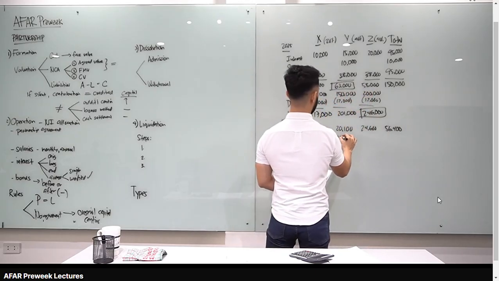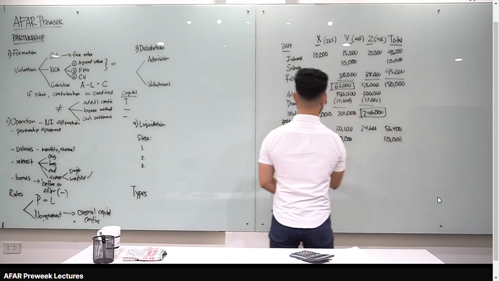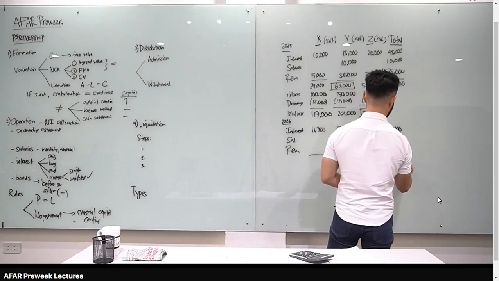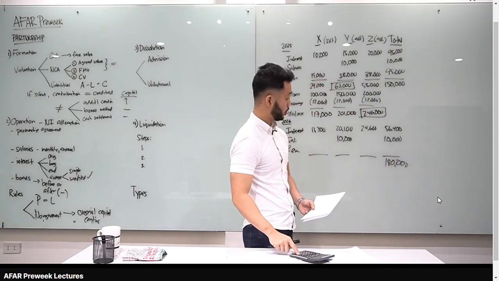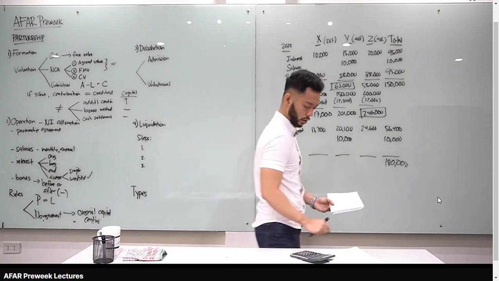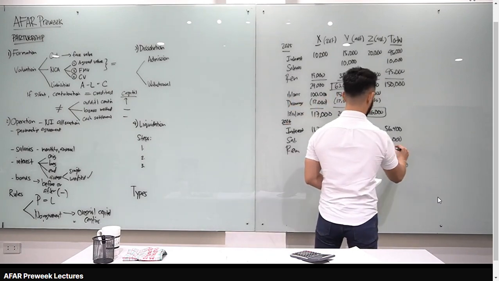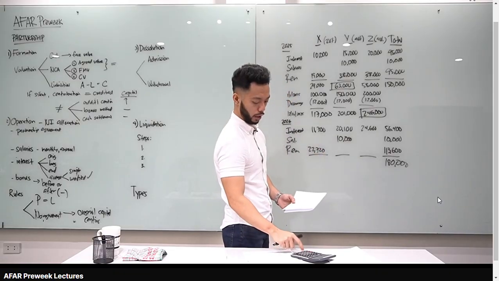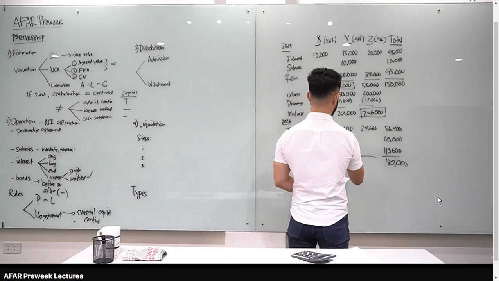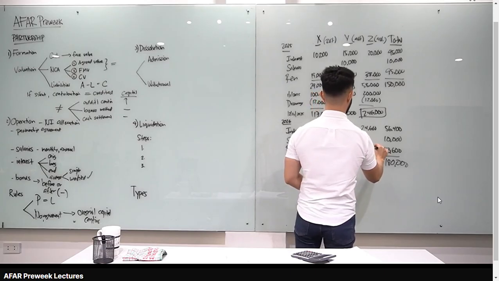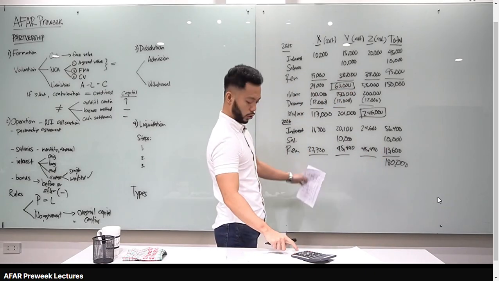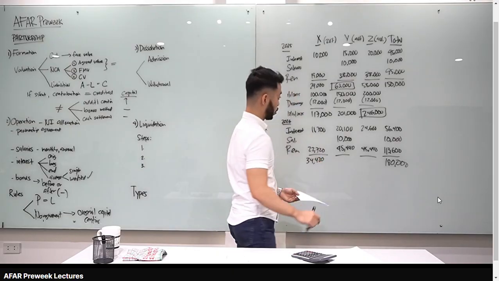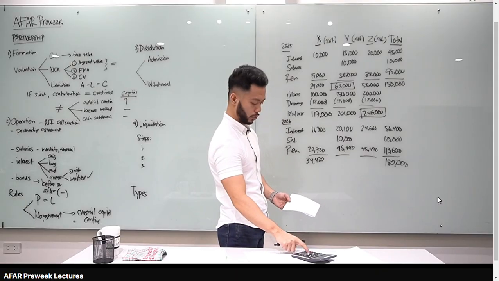After interest, doon tayo sa salaries. May salaries dito, si Y lang, so 10,000. And then the remainder, how much yung income for 2026? That is 180,000. Let's compute the remainder. 180,000 minus 56,400 minus 10,000. 113,600. Allocate natin using their P&L ratio. 20% for X, 22,720. 40% for Y, 113,600 times 40%. 45,440. Okay. 11,700 plus 22,720. For partner X, 34,420. For partner Y, 20,100 plus 10,000 plus 45,440.